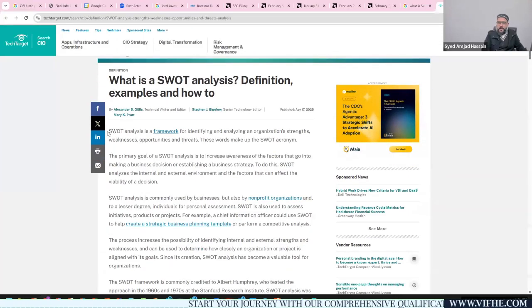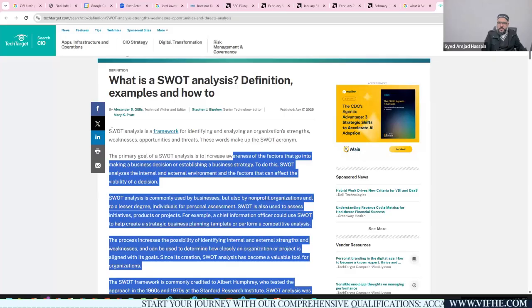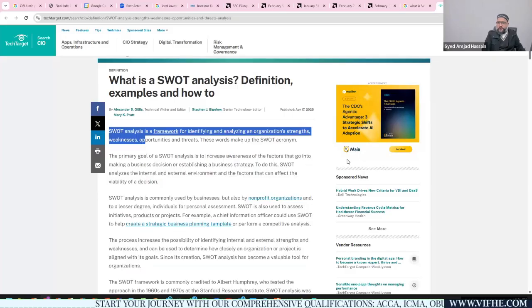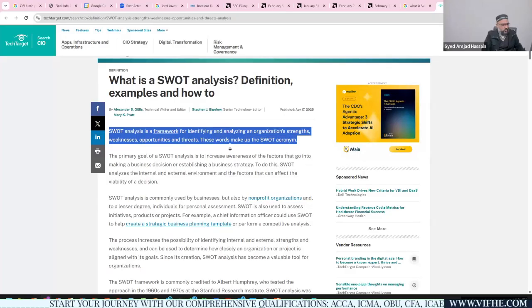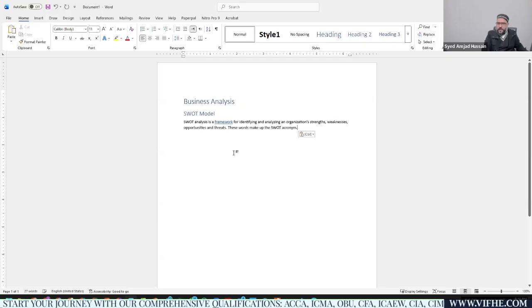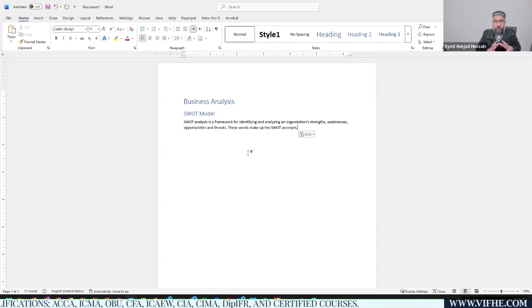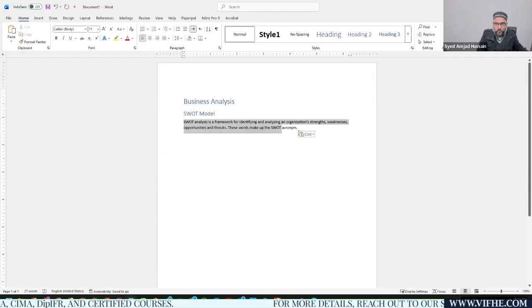SWOT analysis is a framework for identifying and analyzing strengths, weaknesses, opportunities and threats, with this acronym, right? I'm going to paste this thing here. I'm just copying and pasting data from their website directly to make sure that all of you are aware that you should not be copying and pasting data, because this is straight plagiarism. You would be explaining this in your own words. You would be writing this in your own words.